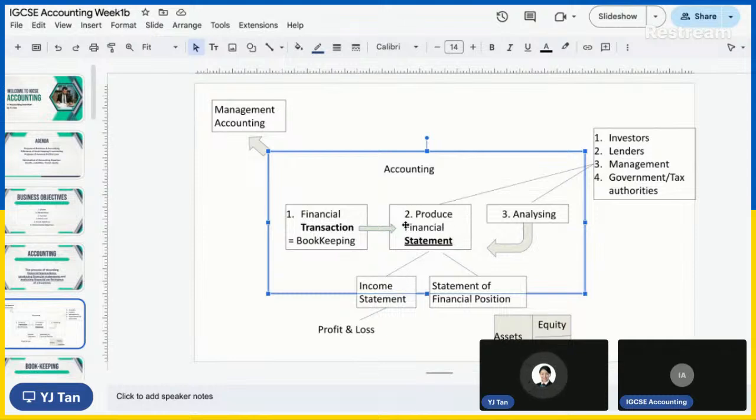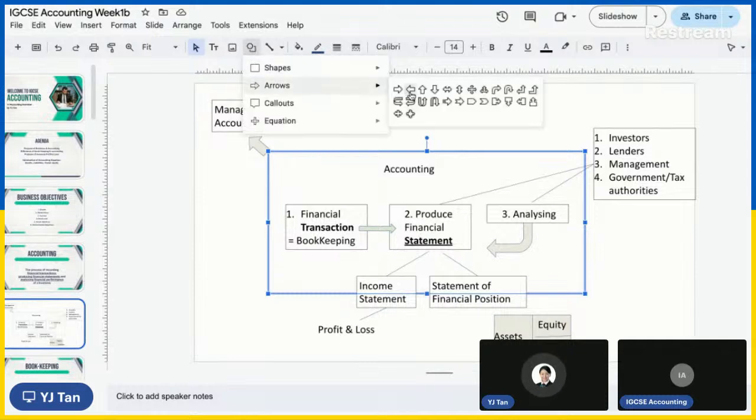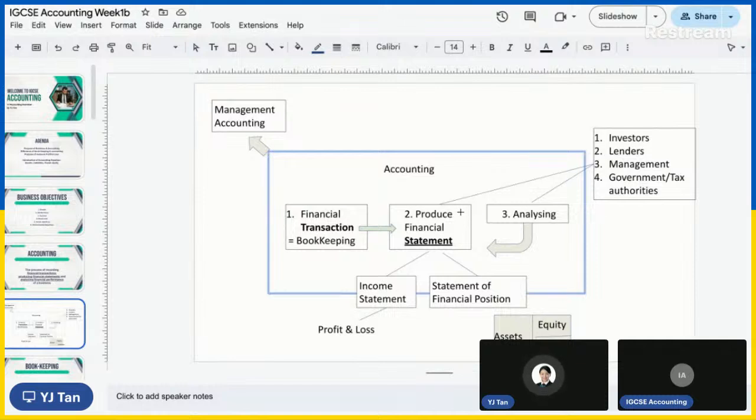All right. And then after you produce the statements, in this stage, normally is the time that you have to analyze it. But actually, step 3 is analyze it. What you analyze? Analyze the financial statement. So that is the case. So you need to know these 3 steps. What is the relationship? In the later part, we will talk about other boxes. I repeat one more time. This is the 3 steps for accounting that you need to remember.